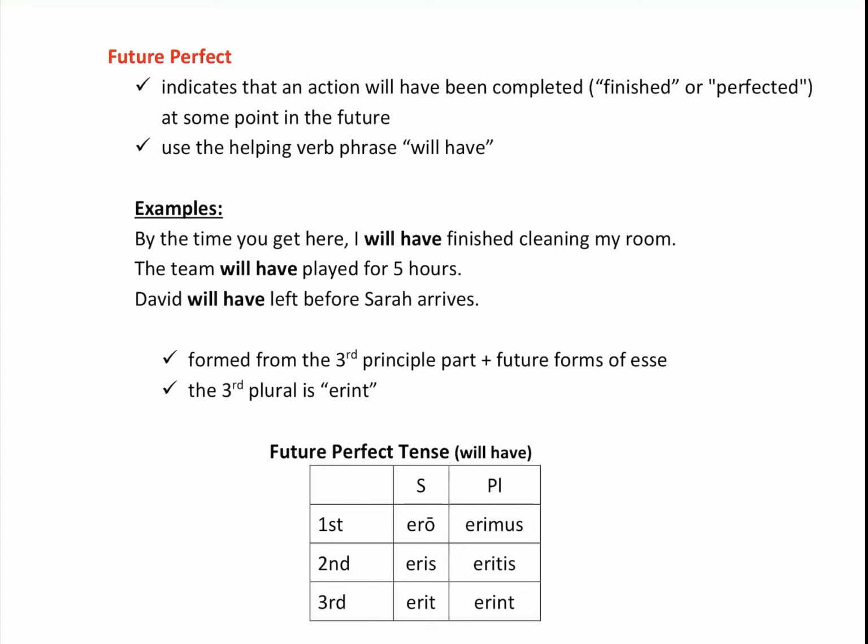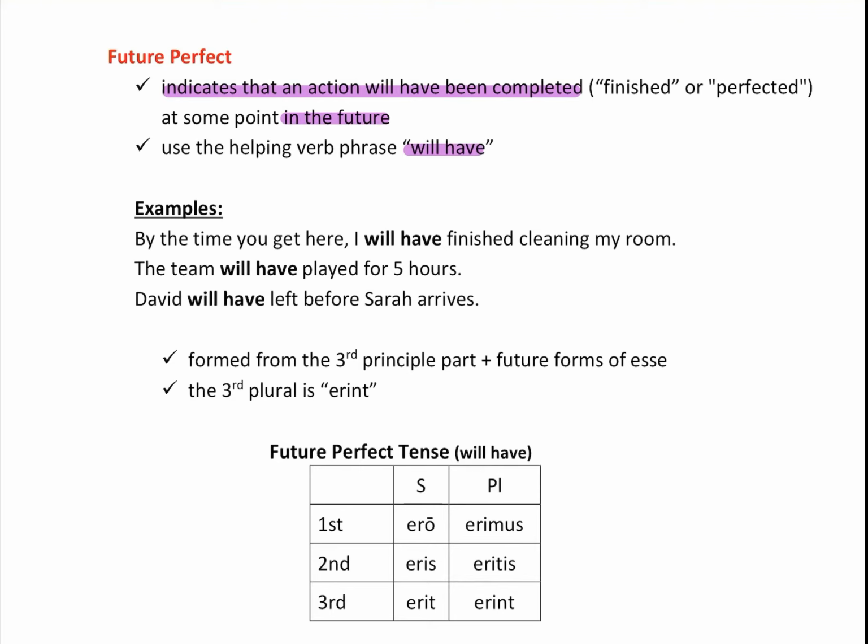So the future perfect indicates an action that will have been completed or finished or perfected at some point in the future. And always we use the helping verb phrase will have. So example, by the time you get here, I will have finished cleaning my room. It's going to be completed. It's not completed yet, but it's definitely going to be completed.